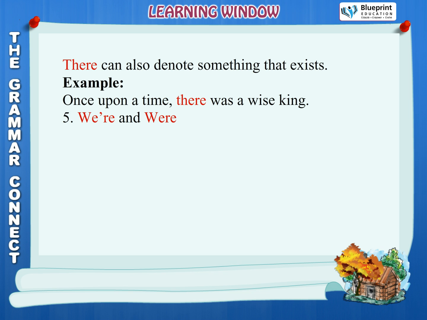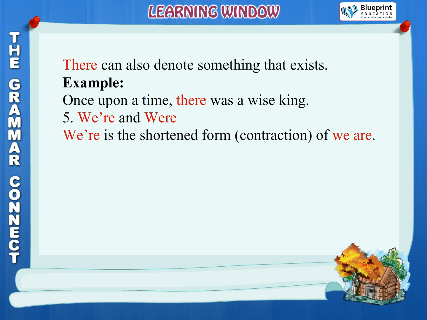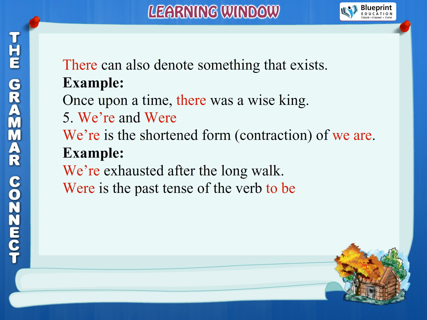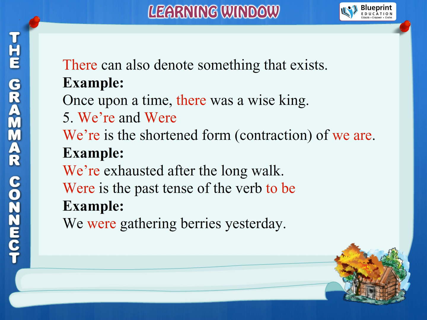5. We're and were. We apostrophe re is the shortened form, contraction, of we are. Example, we're exhausted after the long walk. Were is the past tense of the verb to be. Example, we were gathering berries yesterday.